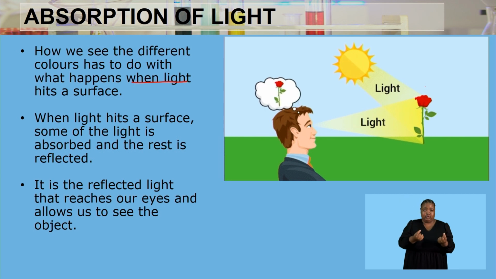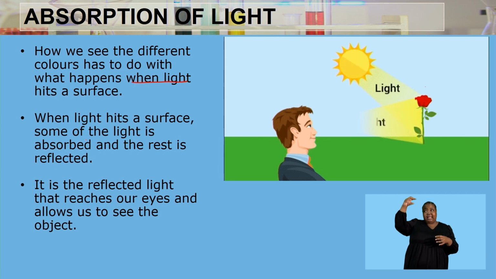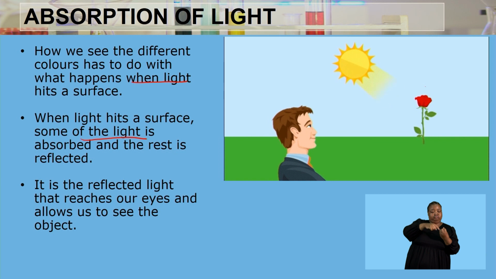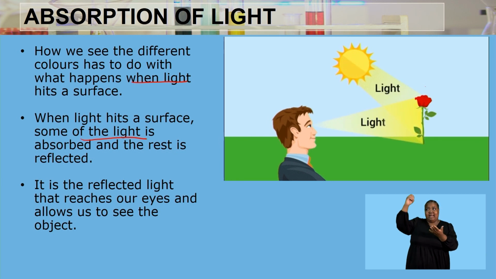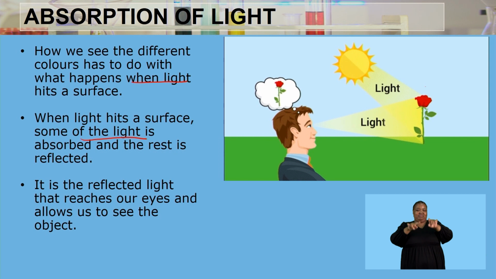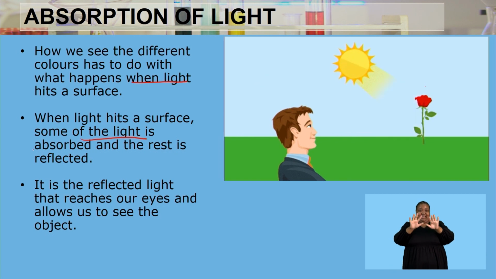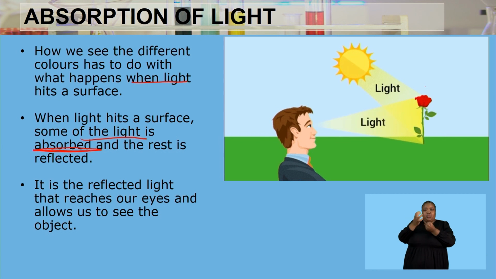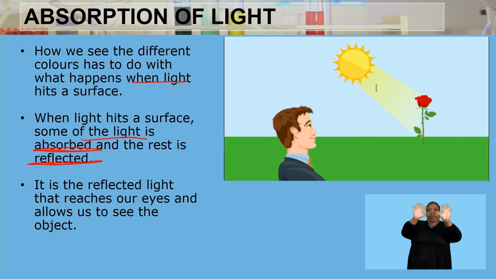When light hits a surface, some of the light is absorbed and the rest is reflected. Light comes in the form of white light, which has seven different colors. Some of them are absorbed, and some of them are reflected.